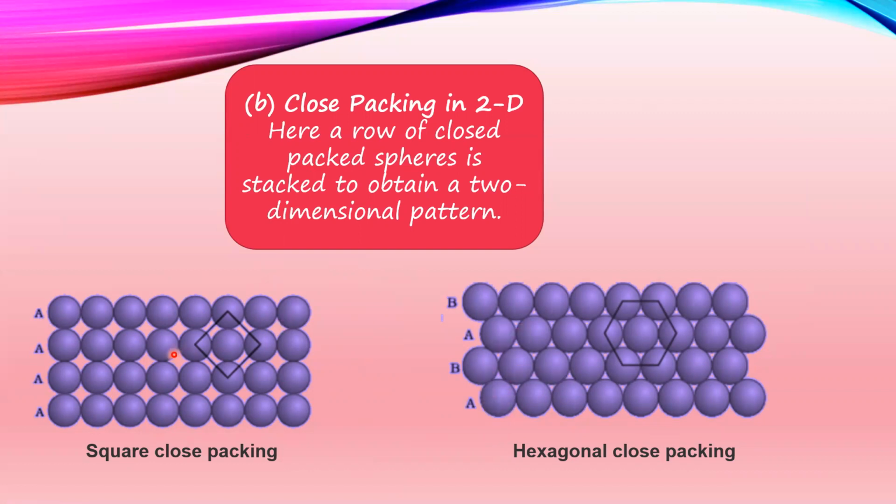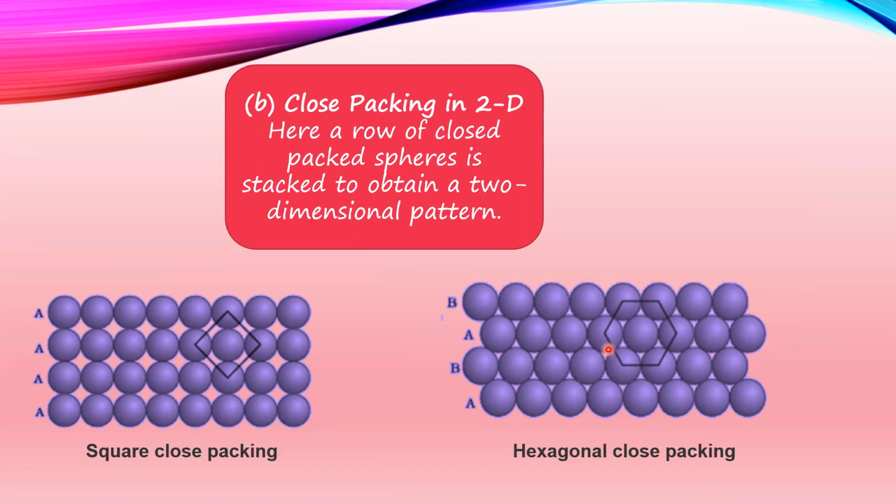Now, the A stack gives us a square close packing. How does it give a square close packing? Because here you can see the center atom is attached with four other atoms and it gives rise to a square structure. Whereas the AB stack gives a hexagonal close packing.